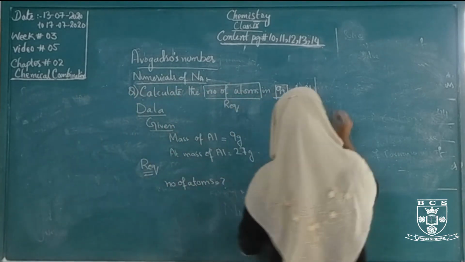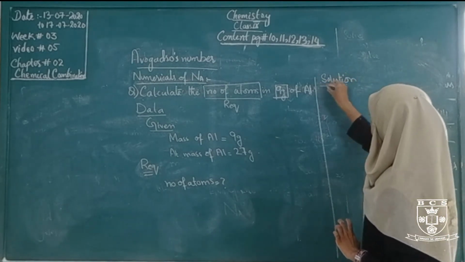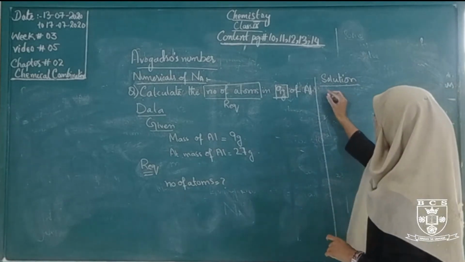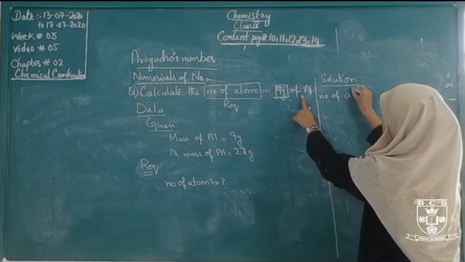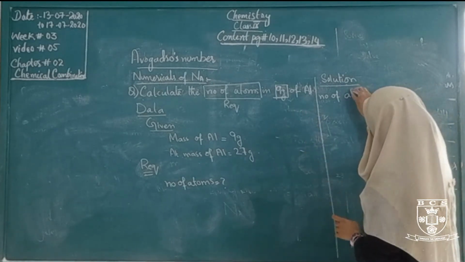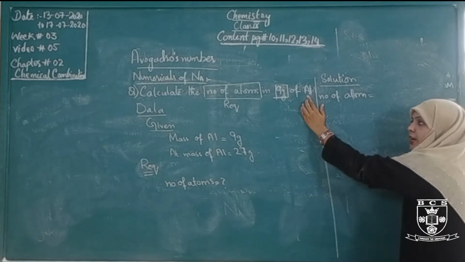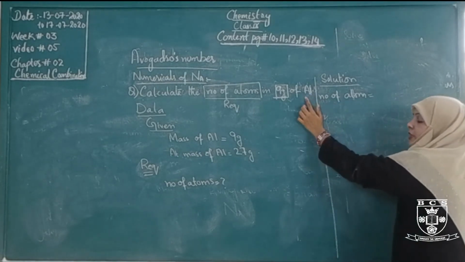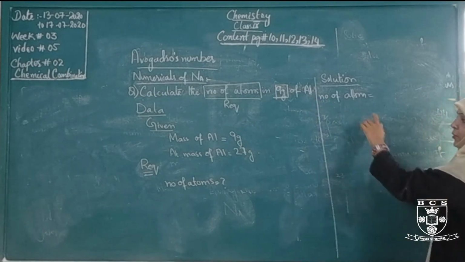We will apply the formula of Avogadro's number for atoms. If an atom is given in this numerical, we use atoms. If a molecule is given, we use molecule.